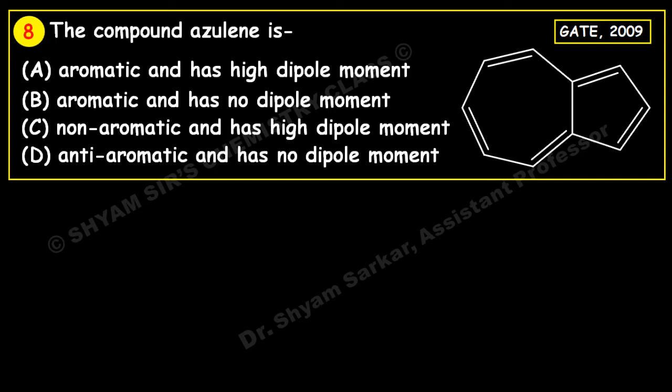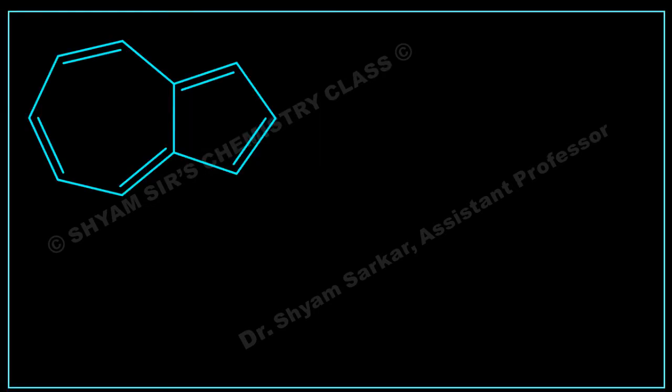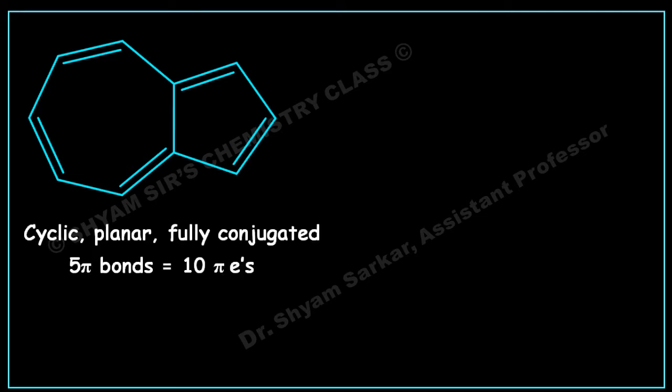So four statements are given for the azulene molecule, and you have to find out which statement is correct. Let us see. This is the structure of azulene. If you see here, this is cyclic, planar, fully conjugated, and it has 5 pi bonds, that means 10 pi electrons. So the 4n plus 2 pi electron rule is obeyed by this, where n equals 2.